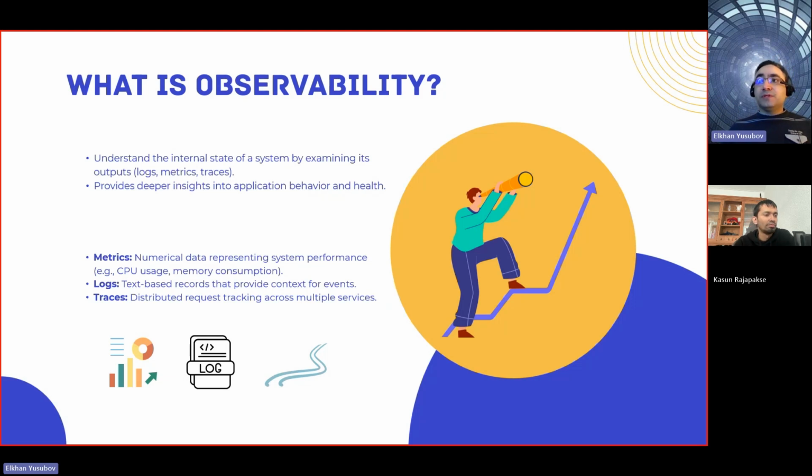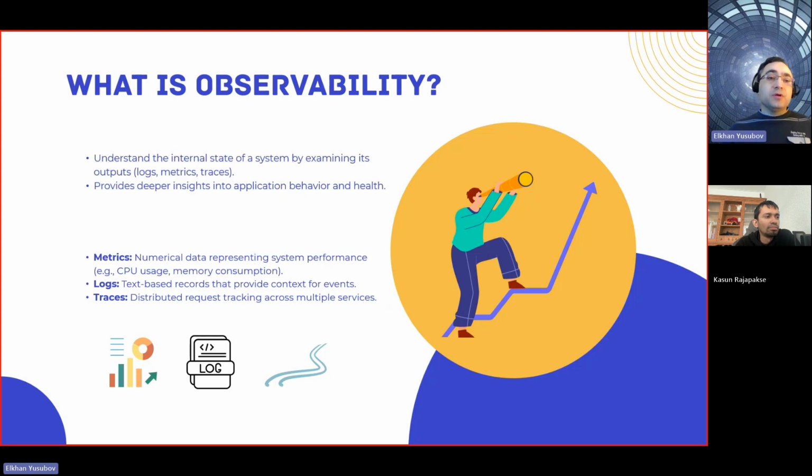And when we talk about these specific things, the metrics, logs, and traces, logs might be more familiar to you because logs have been there for a long time, and they are more text-based records that you get as part of this observability. And then you have metrics. Metrics are more in tune in a way that you can create graphs. It's a numeric number that you are capturing. That's why you can have certain reports on usage, on average, and stuff like that.